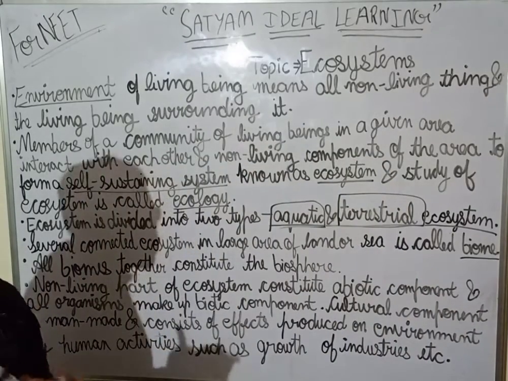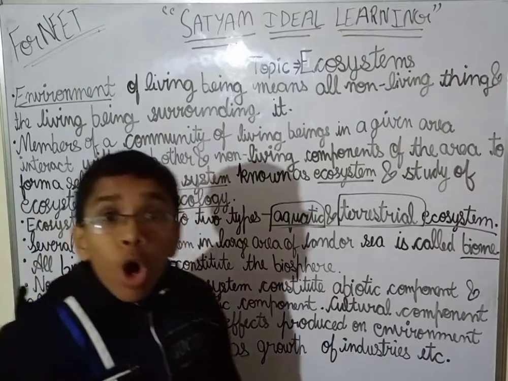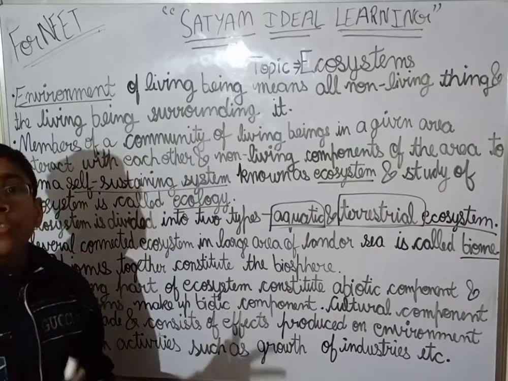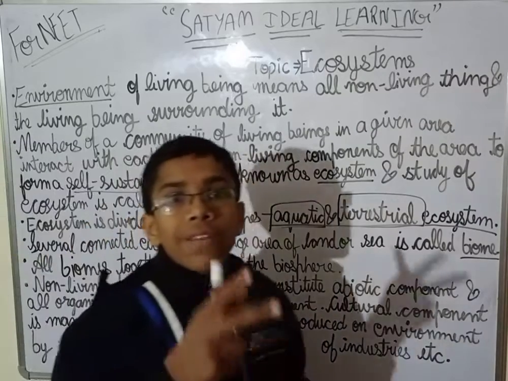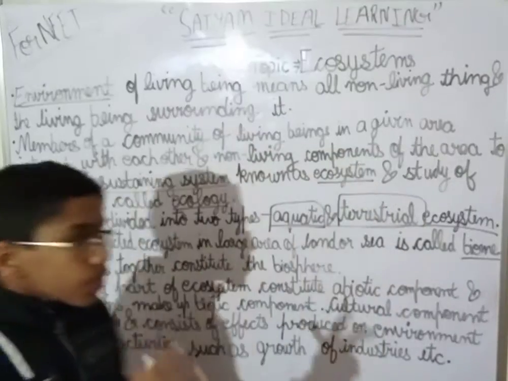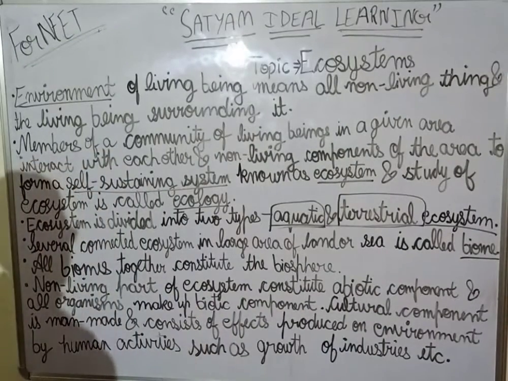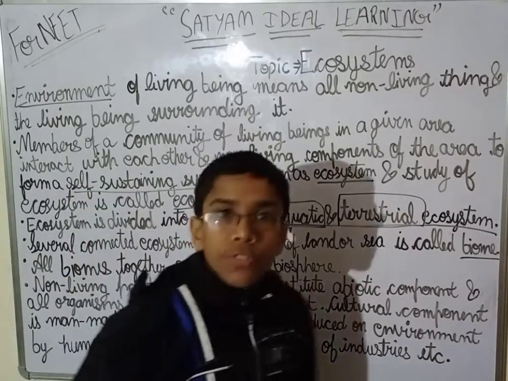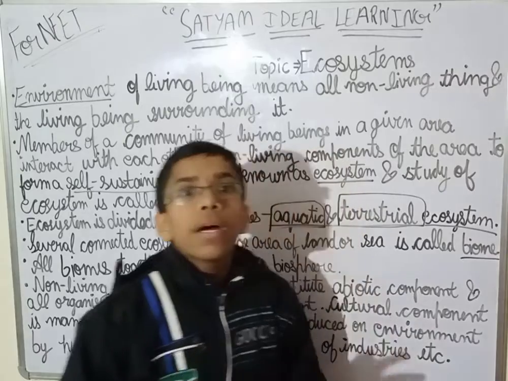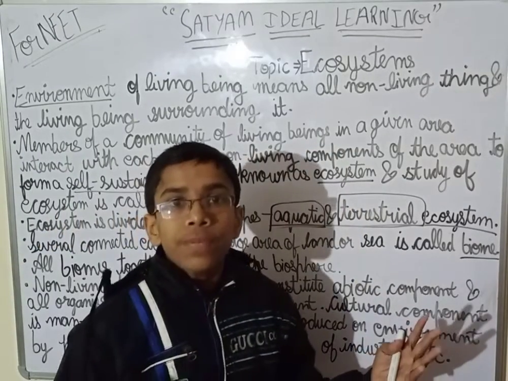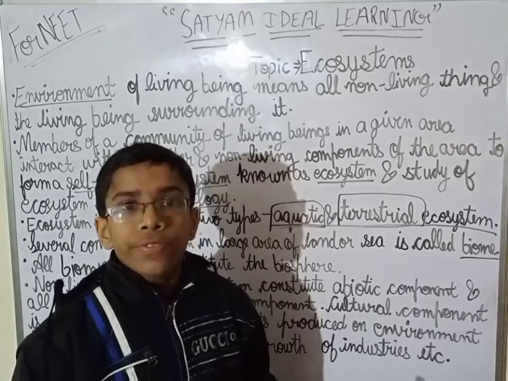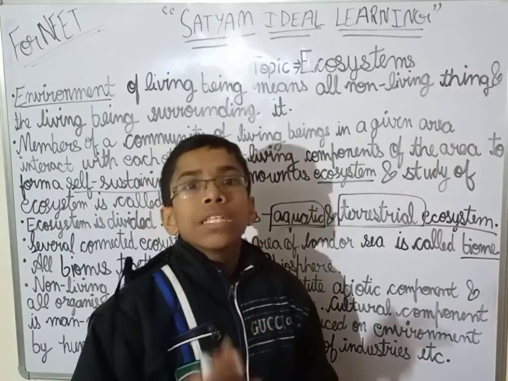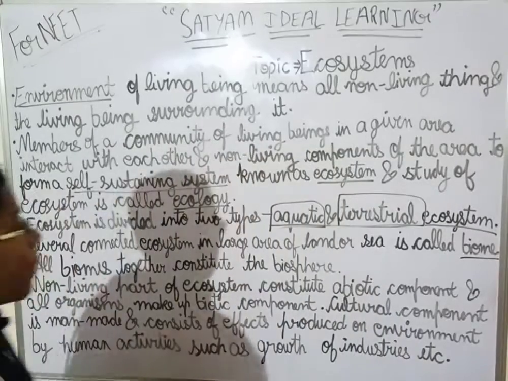The parts of the atmosphere, hydrosphere and lithosphere together, in which the living beings survive, form the biosphere.